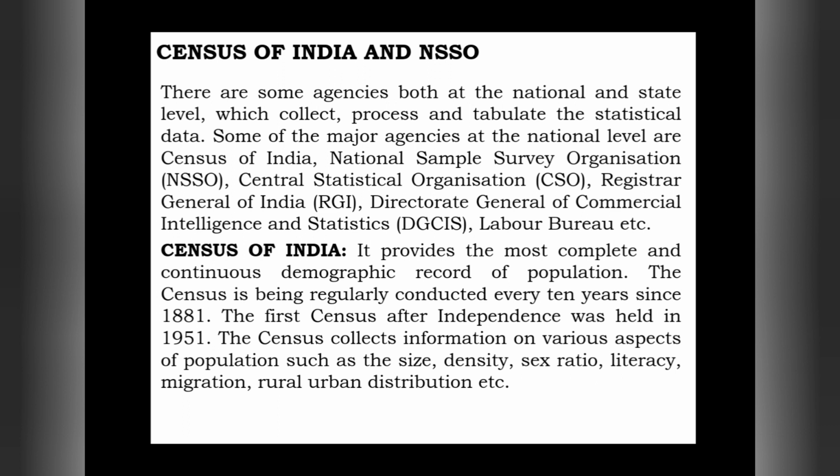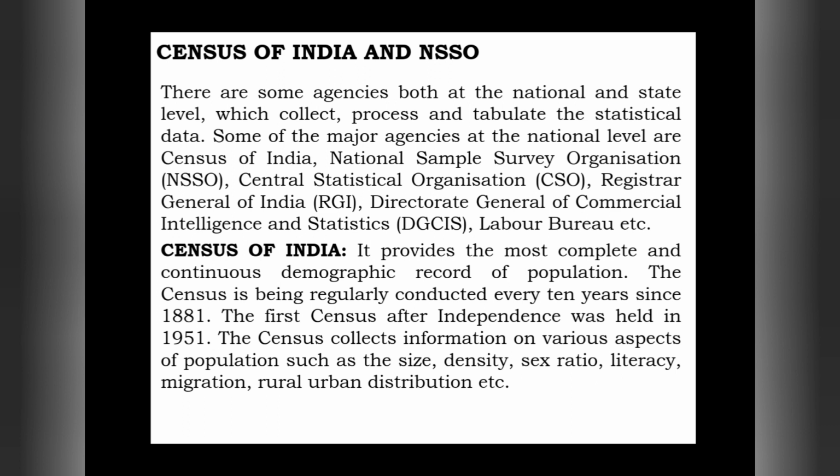So let us take Census of India. It provides the most complete and continuous demographic record of population. It means in the Census of India we can get each and every piece of information of the demography.